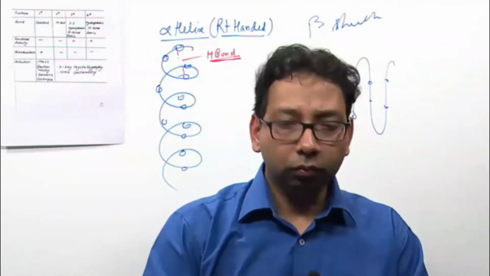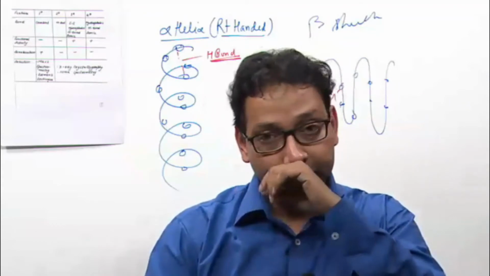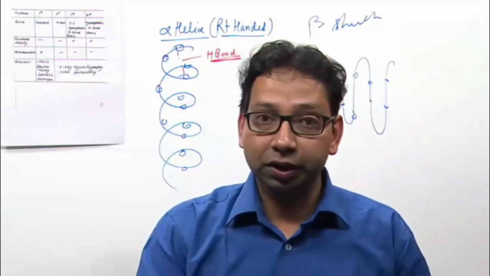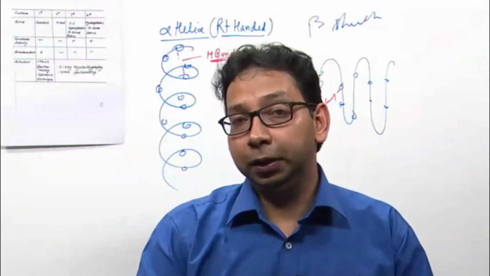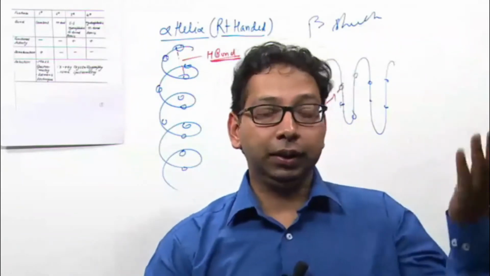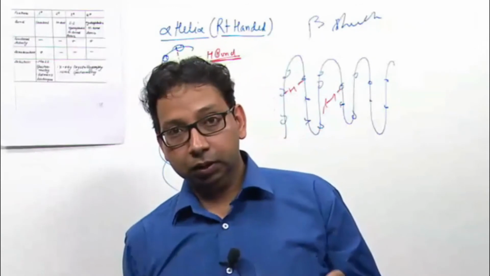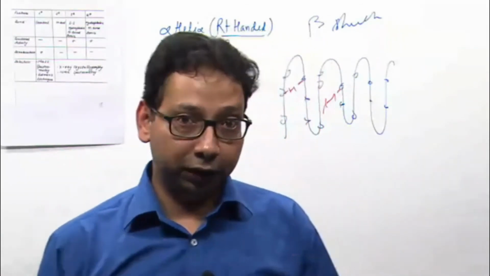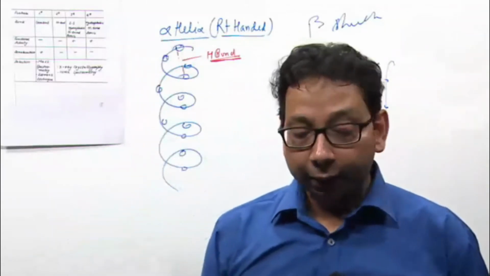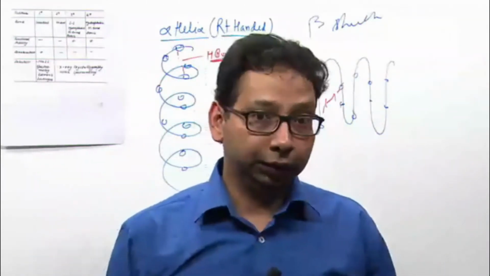We have 20 to 25,000 genes, and if they want to do function, they synthesize protein by gene expression. DNA to RNA is transcription, RNA to protein is translation, transcription and translation together are gene expression. So each and every protein has its own function.